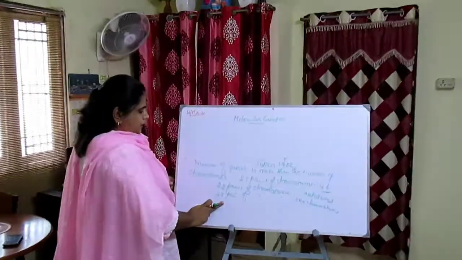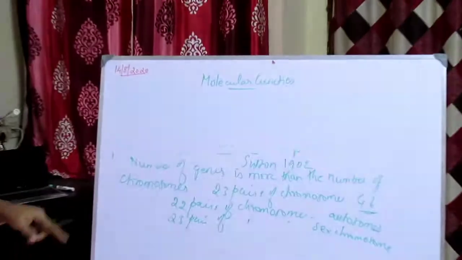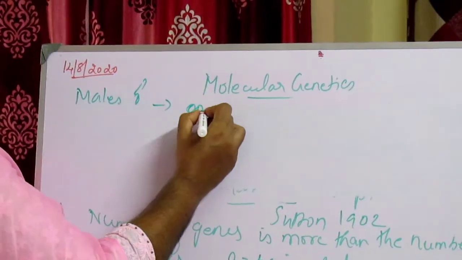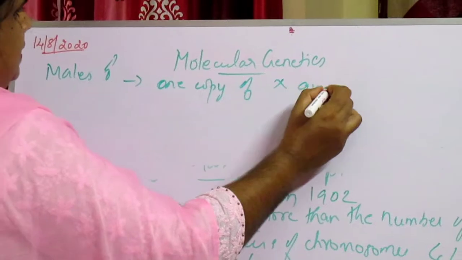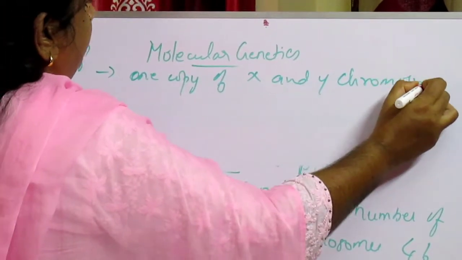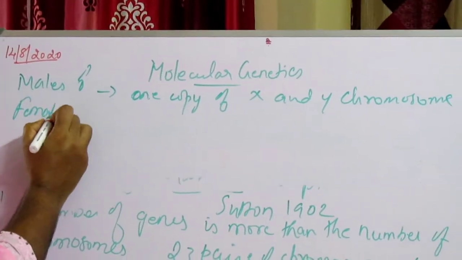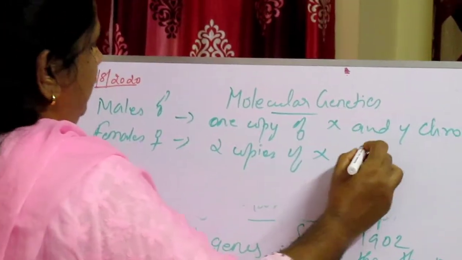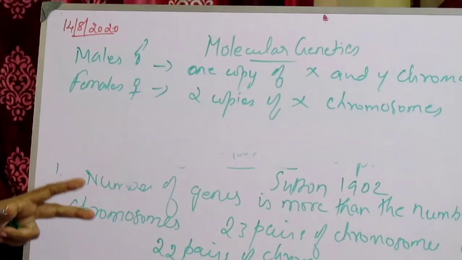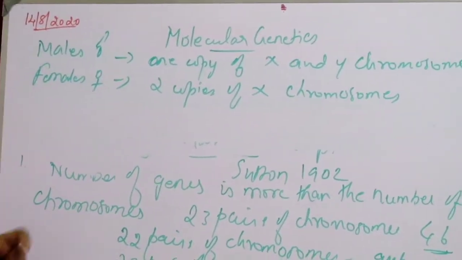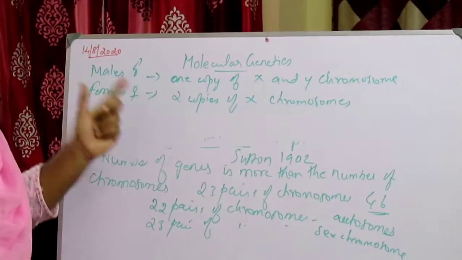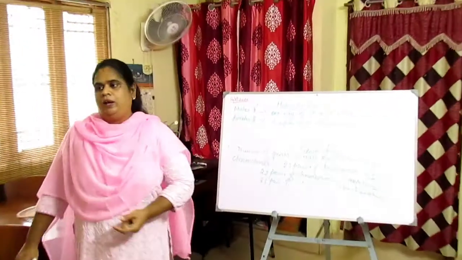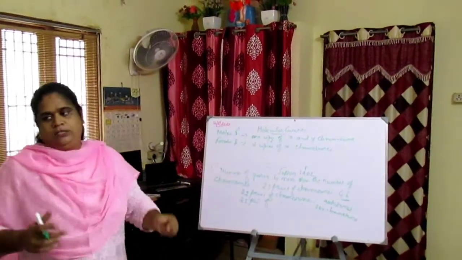I told you the 23rd pair is the sex chromosome, in which the males will be having one copy of X and one copy of Y chromosome, and the females will be having two copies of X chromosomes. So 22 pairs of chromosomes are autosomes, and the 23rd pair is called the sex chromosomes.